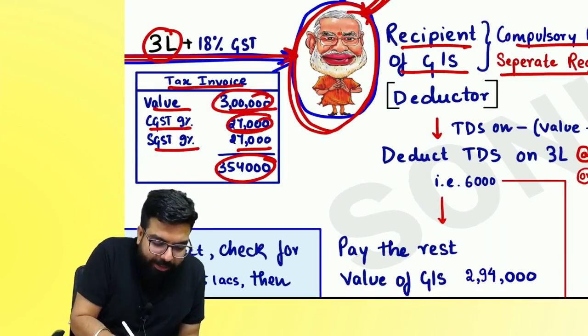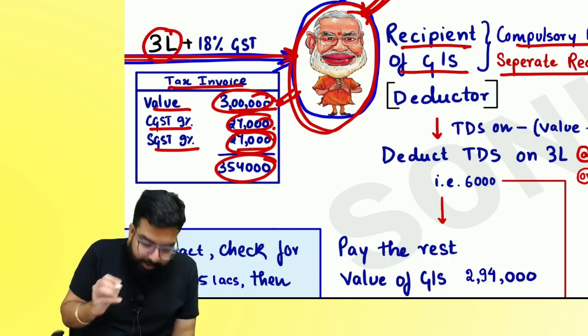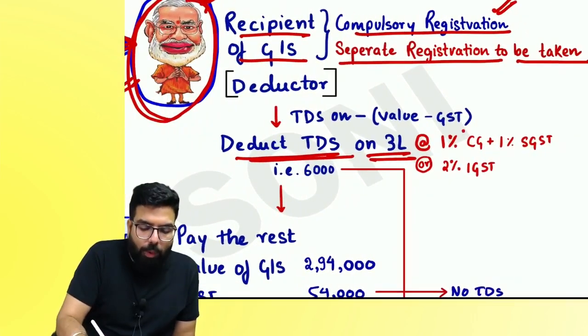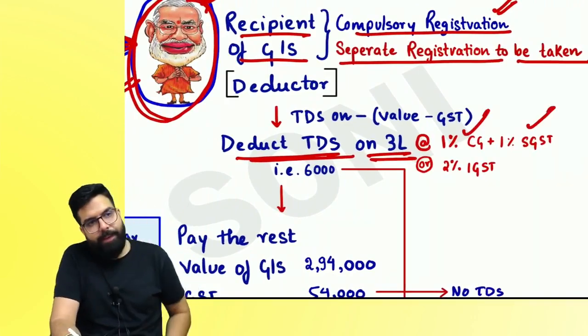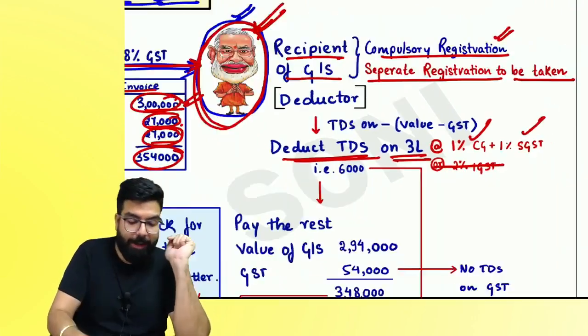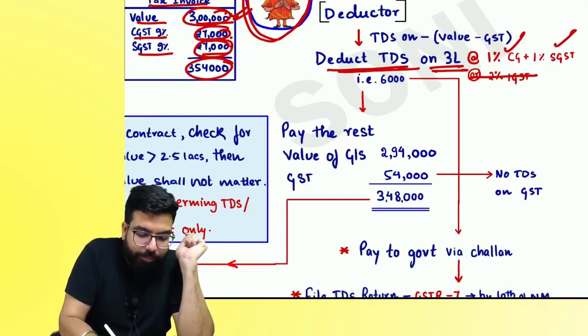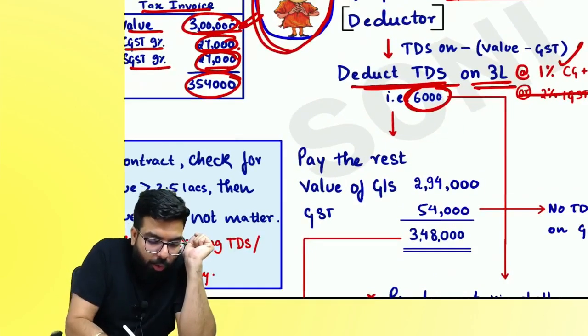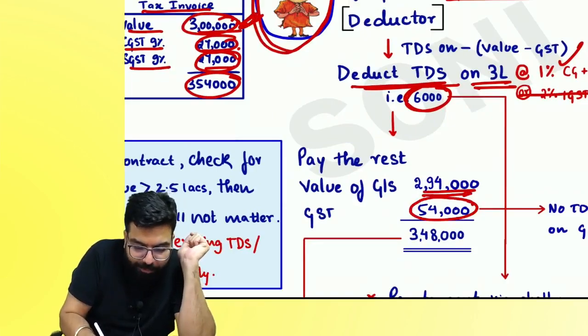3 lakh plus 27,000. Will he deduct only on 3 lakh or 27,000 also? 3 lakh. So he will deduct TDS on 3 lakh. How much? 1% CGST and 1% IGST. You leave it for the time being. Don't cut anything. How much did they deduct? 6,000. So the remaining 2 lakh 94,000 plus GST 54,000